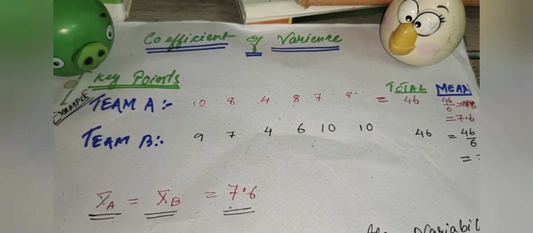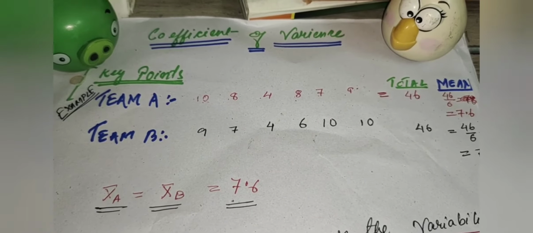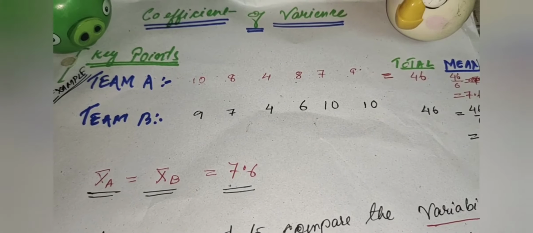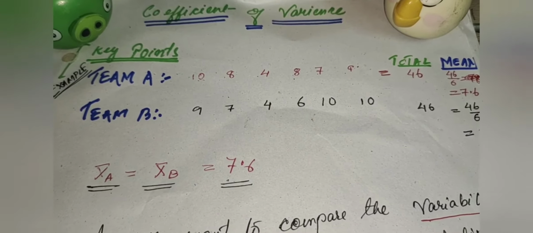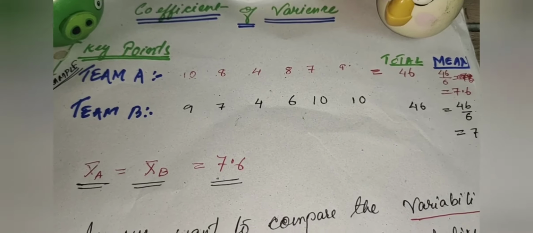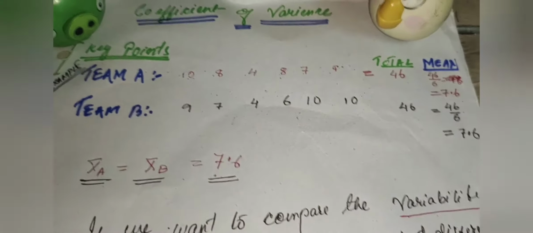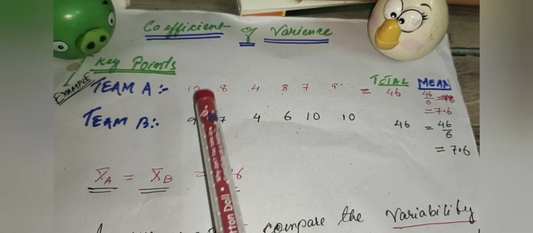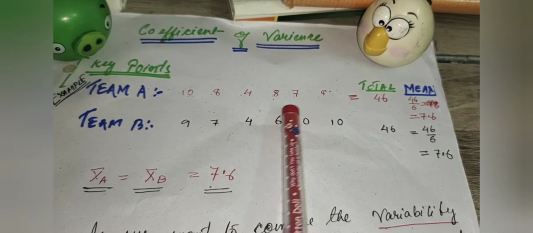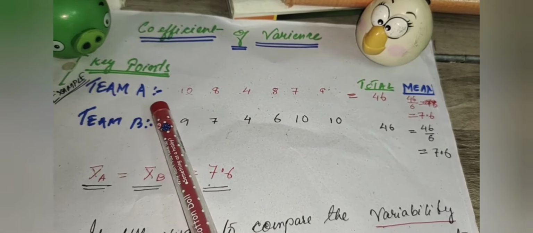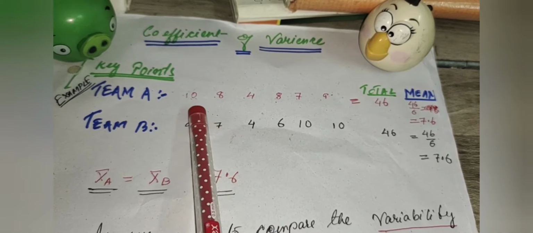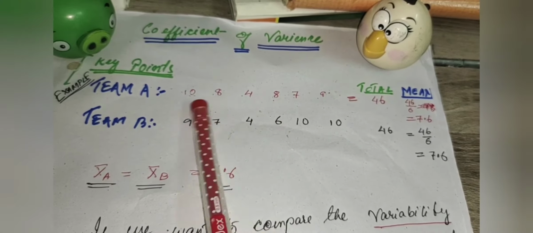So today we'll discuss coefficient of variance. Before going to details, let us discuss one example. In the example you can see that there are two teams. Each team attained 6 different terms, and out of 20 each team was able to secure different marks.